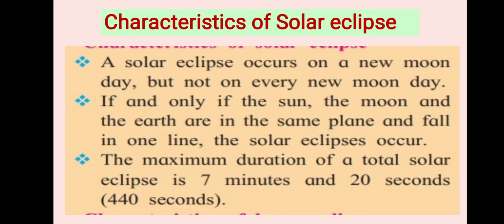You have to know the characteristics of the solar eclipses. There are three main characteristics. Solar eclipse occurs on a new moon day when moon, earth and sun come in the same plane and straight line, and the maximum duration of the total solar eclipse is 7 minutes and 20 seconds. Okay.